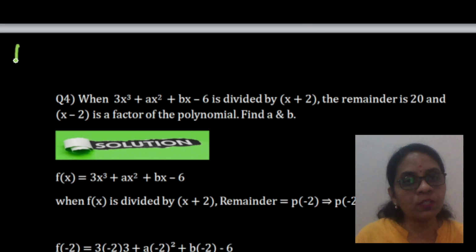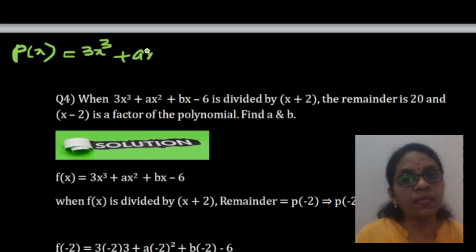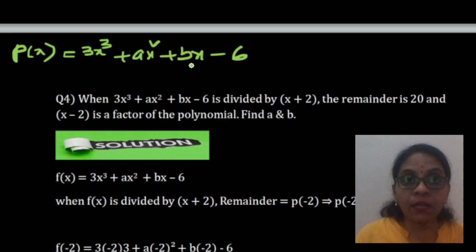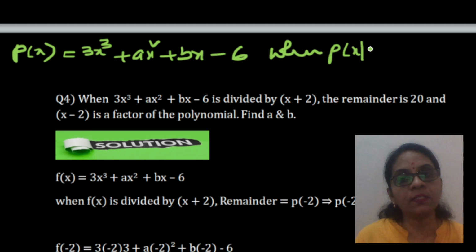So, the polynomial, first of all, name the polynomial. Polynomial is 3x cube plus ax square plus bx minus 6. In your exam, be careful between b and 6, children. I prefer you write b in this way so that you don't get confused, because when we go for correction, there are so many places where children really mess up with these 2 b's. Now, it is given that the remainder is 20 when p of x is divided by x plus 2.